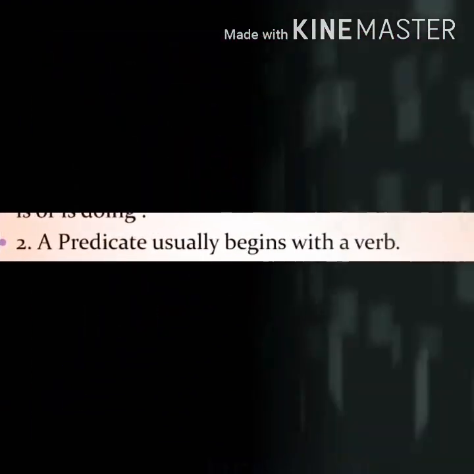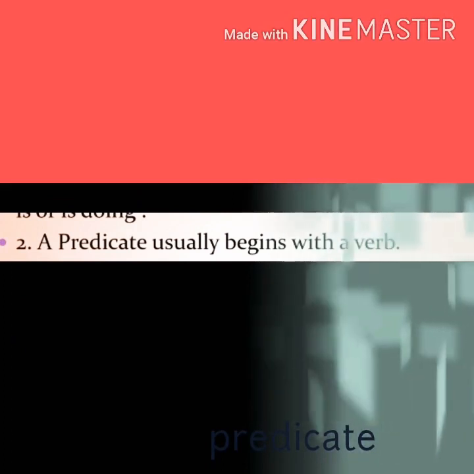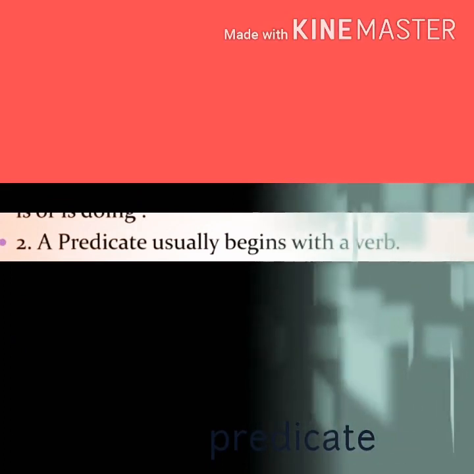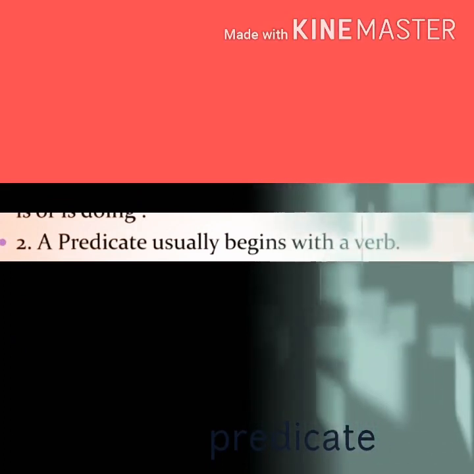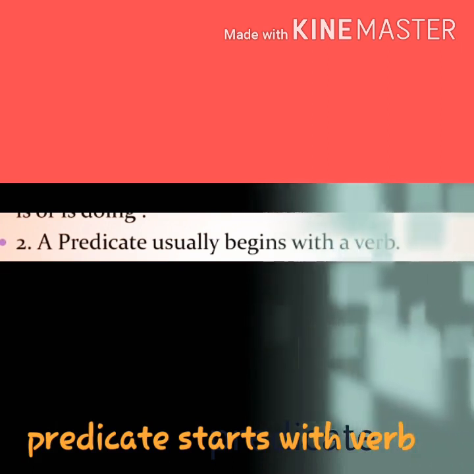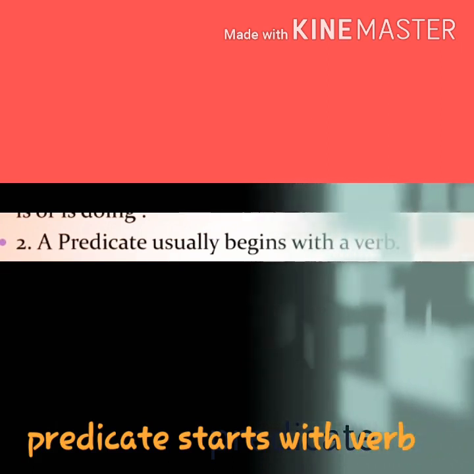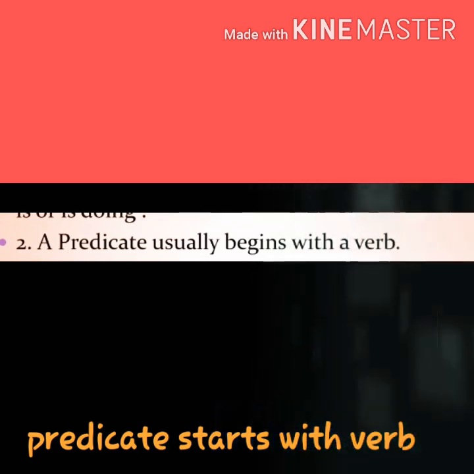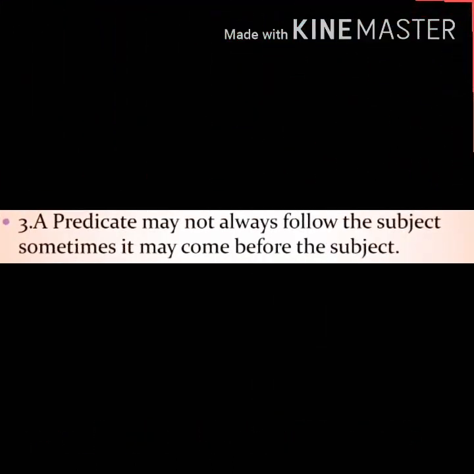The second important note: a predicate usually begins with a verb. The important thing over there is what, children? Usually, not every time, but many times, it starts with a verb. So when you see a sentence, immediately try to find the verb. Where is your verb and where is the noun and pronoun?